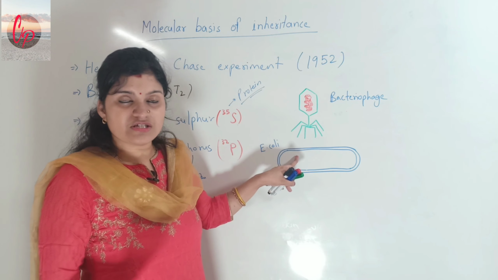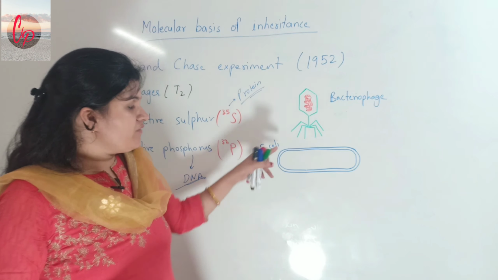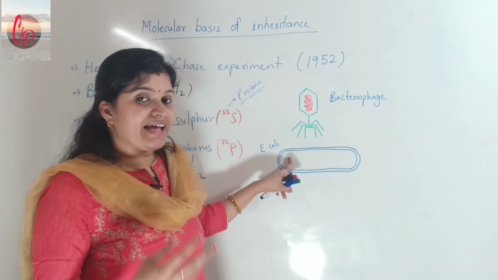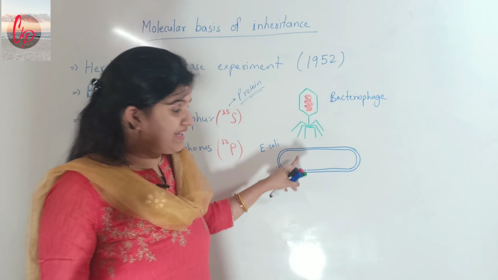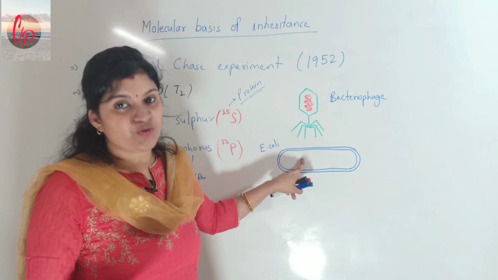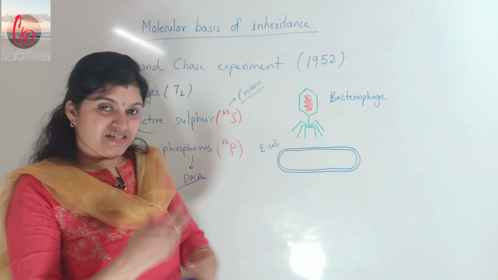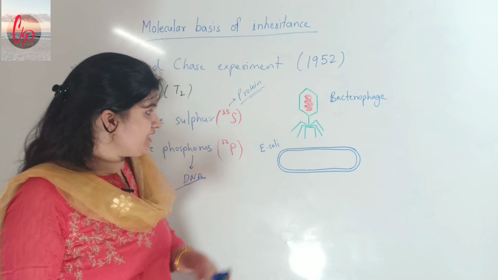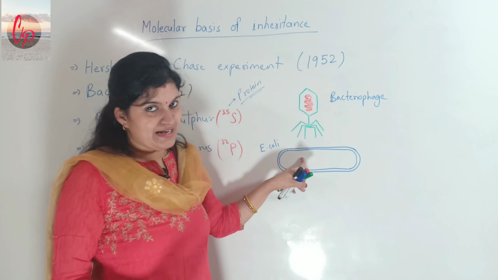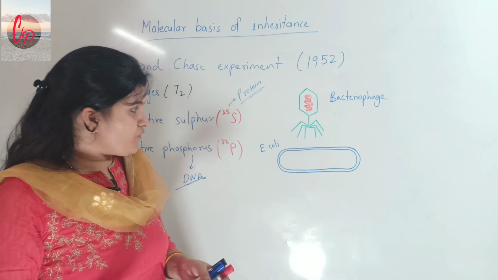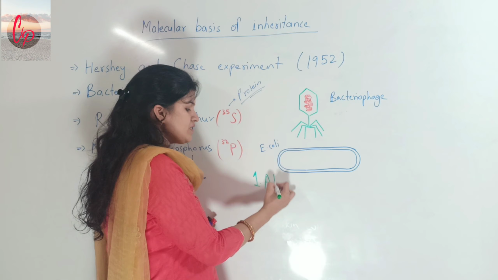as this bacteriophage, which was T2 here, was attached with the surface of the bacteria E. coli. When it was attached, at that time it was allowed to give its genetic material inside the bacterium E. coli. So whenever it was attached here, it simply exchanged the genetic material. It gave out its genetic material, which was present here, inside the bacteria. So this was the first step of the experiment. Its name was attachment.